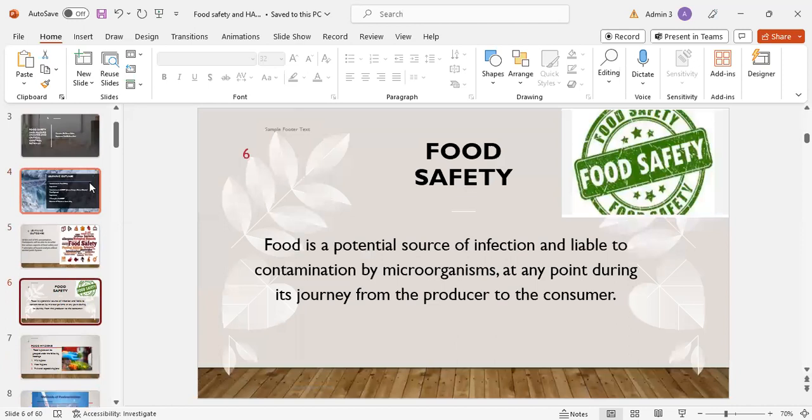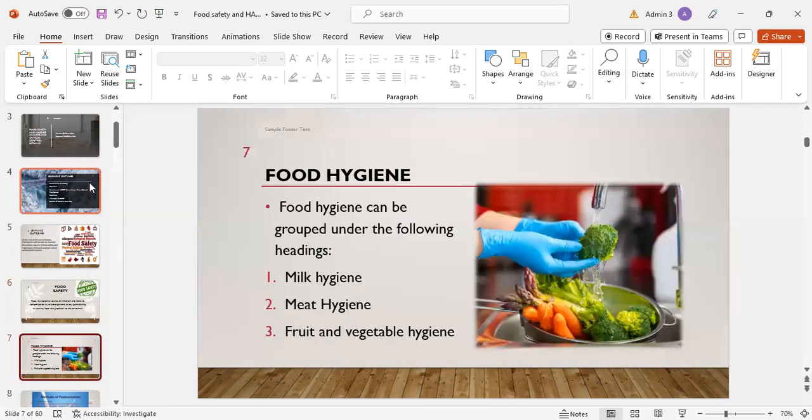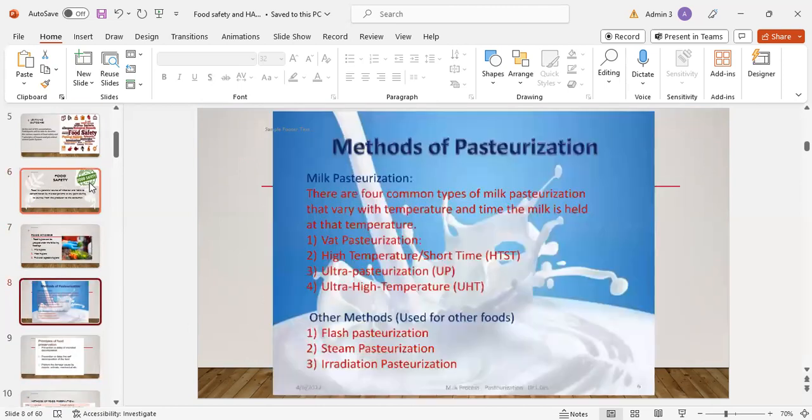Food safety. Food is a potential source of infection and liable to contamination by microorganisms at any point during its journey from producer to consumer. And food hygiene. Food hygiene can be grouped under the following headings. Number 1, milk hygiene. Number 2, meat hygiene. And number 3, fruit and vegetable hygiene.